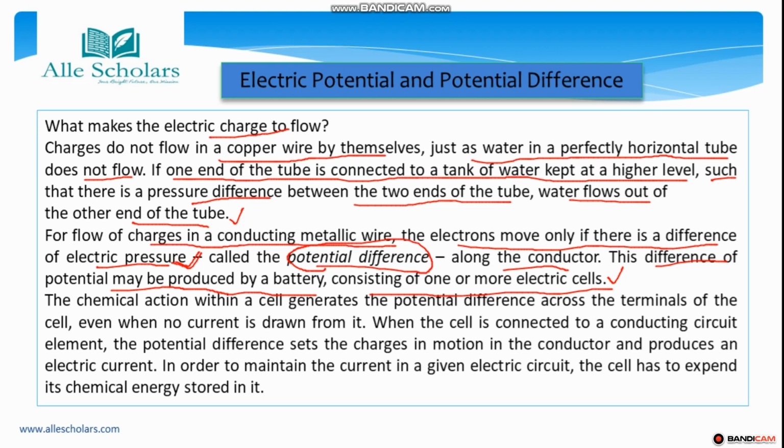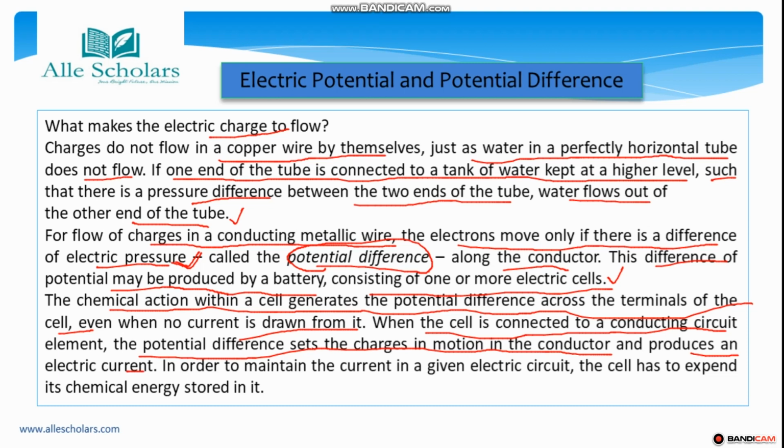So the second thing comes that the chemical action within a cell generates the potential difference across the terminals of the cell. Okay, जो टर्मिनल्स हैं, जो किनारे हैं सेल के, उसमें कोई केमिकल एक्शन हो रहा है. ठीक है, when no current is drawn from it. So basically what happens when the cell is connected to a conducting circuit element, the potential difference sets the charges in motion in a conductor. Okay, the charges come in motion in a conductor and produce an electric current. So in this way an electric current is produced.